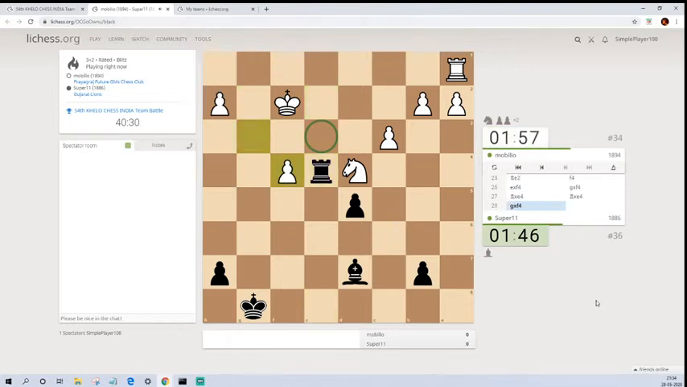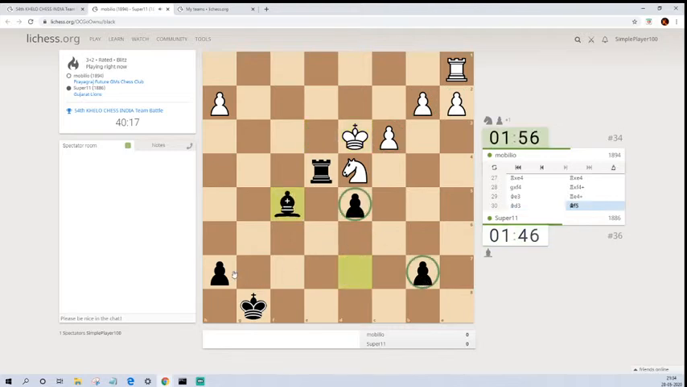Okay, so rook takes e4 has been played. Rook takes f5. Okay. So white is not a piece down still, but white is actually better because he has three connected pawns versus three disconnected pawns of black.